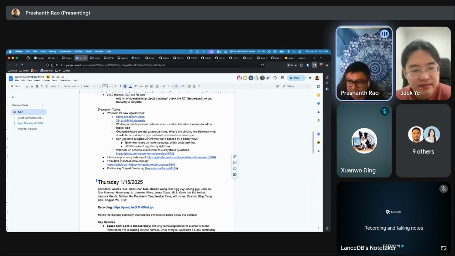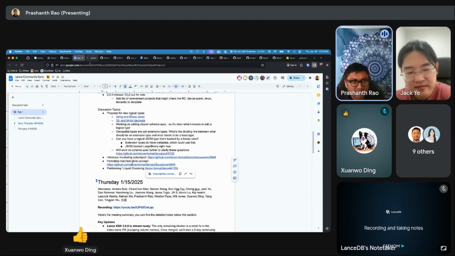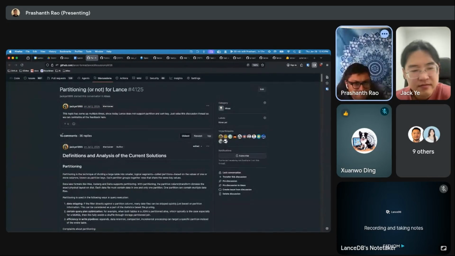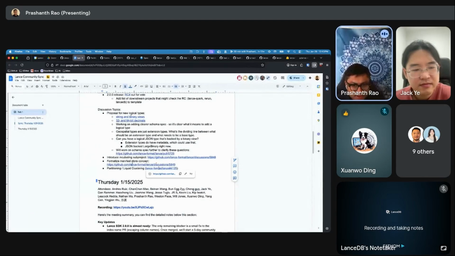Great. I think we can carry that to the discussion stage on GitHub. And now finally, we have Kevin's topic. Was this the right one? Yeah, partitioning and liquid clustering.